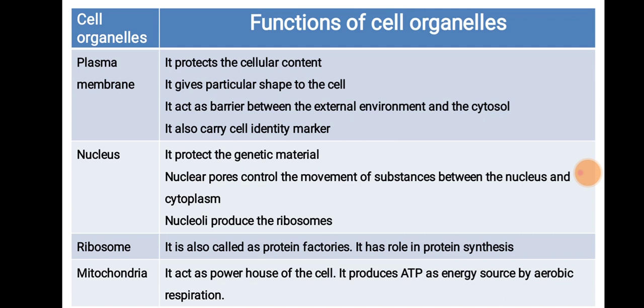Now we are going to discuss different functions of the cell organelles. First organelle is plasma membrane. Plasma membrane helps to maintain the identity of the cell. It protects the cellular content. It gives a particular shape to the cell.